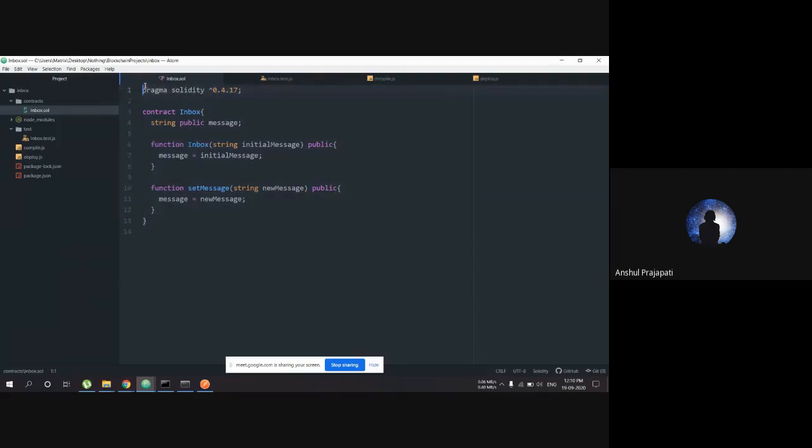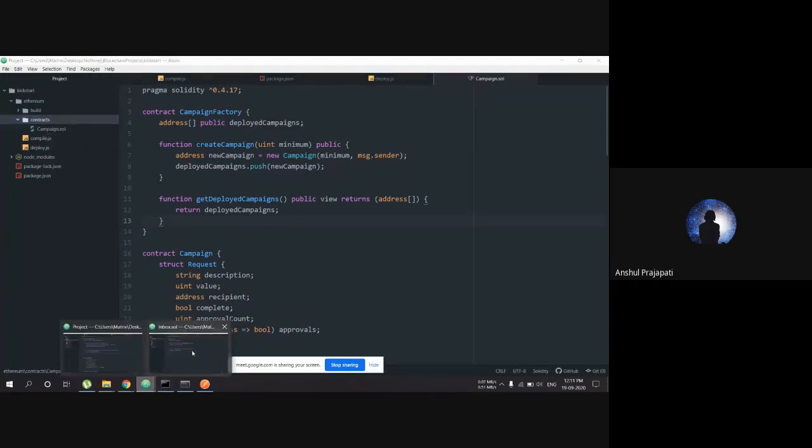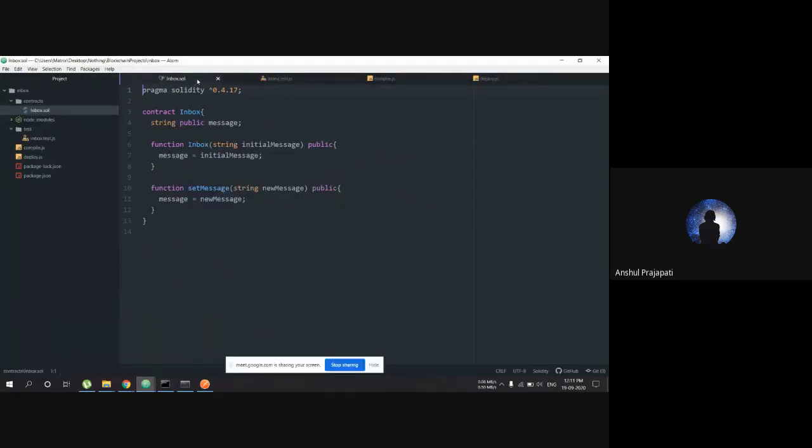This is the structure of a Solidity, or say Ethereum, project. There is a file with the .sol extension, for a Solidity contract. If you are creating a contract for a campaign, you give it the name campaign.sol, and something like that. I'm using inbox, so I'm naming it inbox.